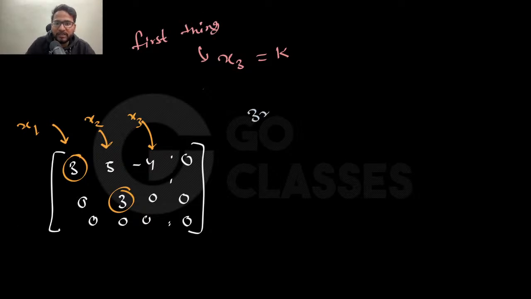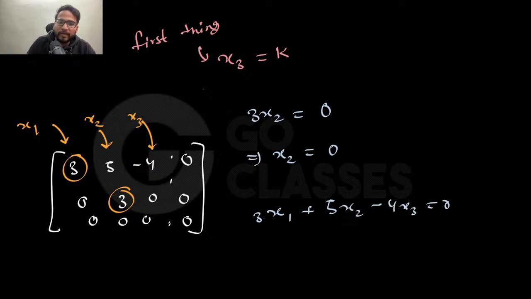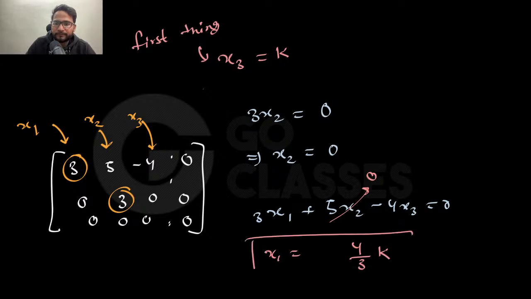Then you will say okay, 3x2 is equal to 0, and from here you can find out x2 is 0. Then 3x1 plus 5x2 minus 4x3 is equal to 0, and from here you are supposed to find out x1. So put the value of x2, which is 0, and the value of x3, which is k. So x1 will be 4k by 3, right? So this is your x1.